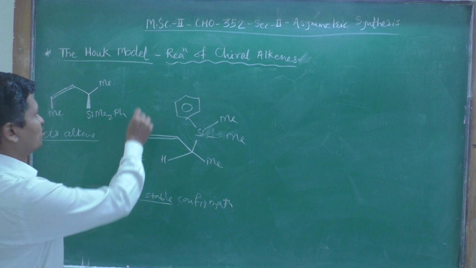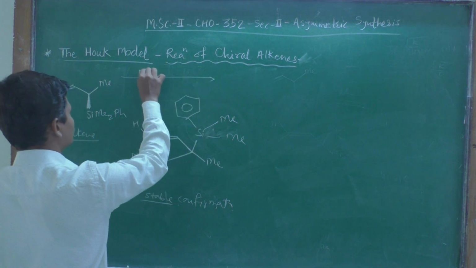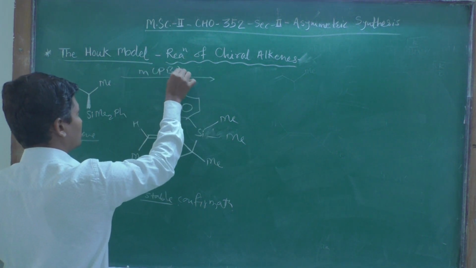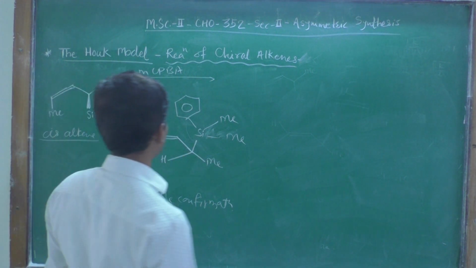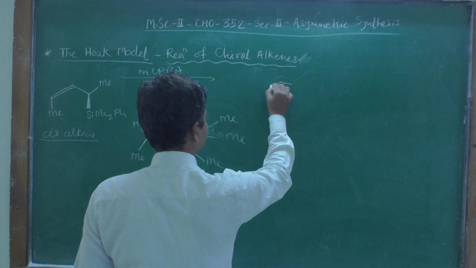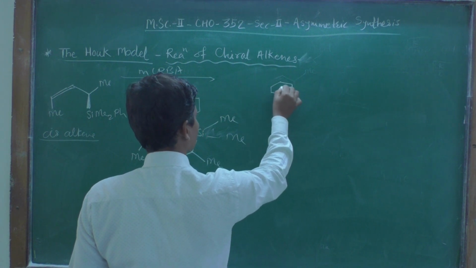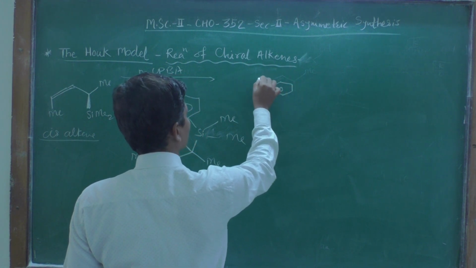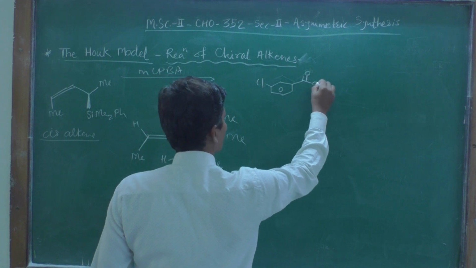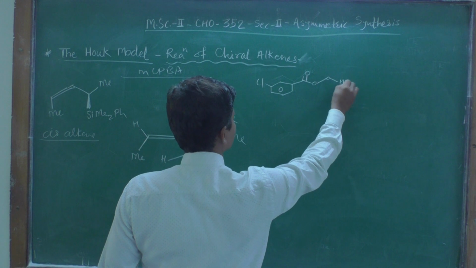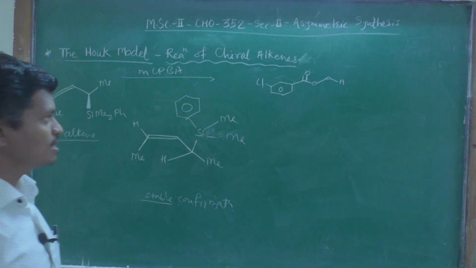Now, if I do an epoxidation reaction of this alkene using mCPBA, mCPBA is the reagent known as metachloroperbenzoic acid, with COOH. This is metachloroperbenzoic acid.